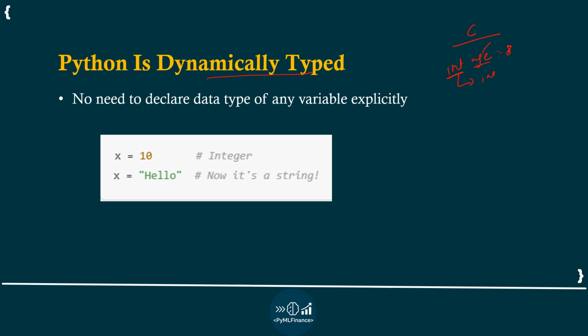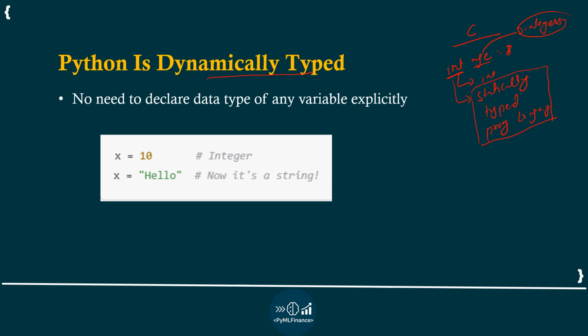It will only take integer numbers and will not accept anything else. Since age only stores integers, it is a statically typed variable, or you can say C is a statically typed programming language.